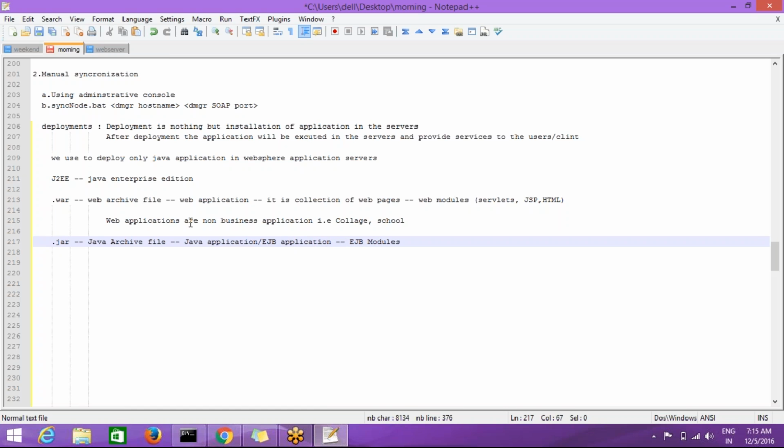It is the combination of EJB modules. Okay, so here we have EJB. Three types of EJBs we have. First one is session EJB, second one is entity EJB, and third one is message driven bean EJB. Okay, so like this we have three types of EJBs.